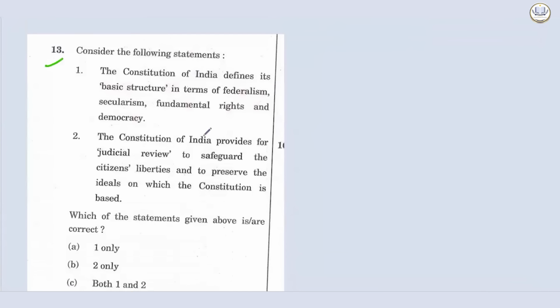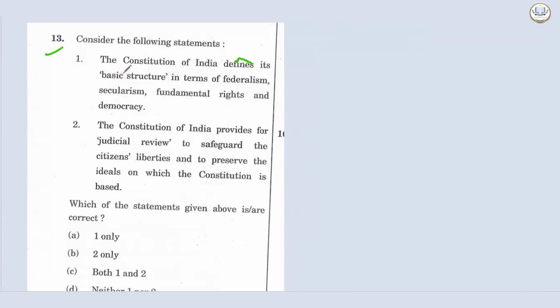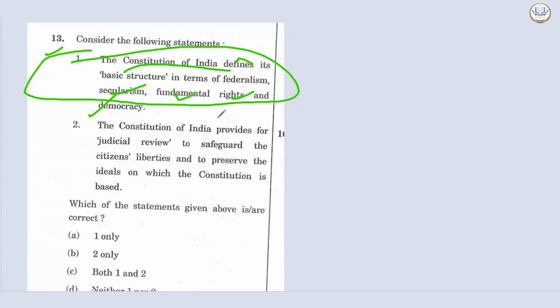Question number 13. The Constitution of India defines its basic structure in terms of federalism, secularism, fundamental rights, and democracy. It has never defined it. The Constitution of India provides for judicial review to safeguard the citizens' liberty and to preserve the ideals on which the Constitution is based. It has not directly provided. Yes, the provisions inspire judicial review based on the pronouncements of the Honorable Supreme Court, but the name judicial review specifically, and the power, is not mentioned in any specific article.